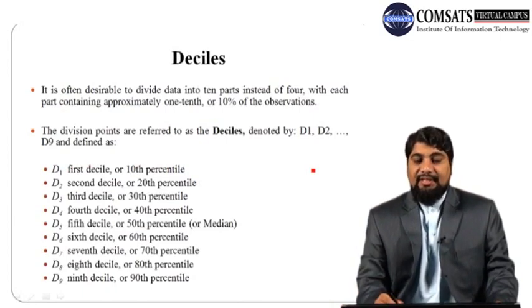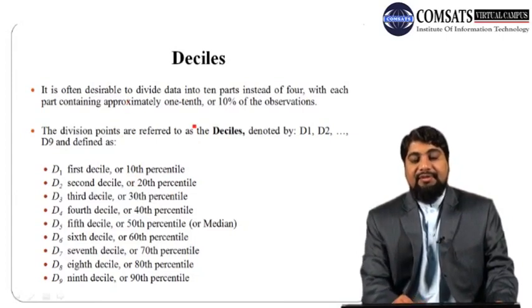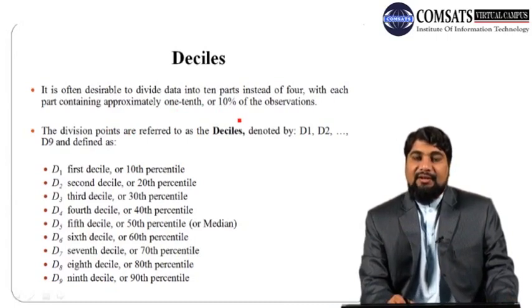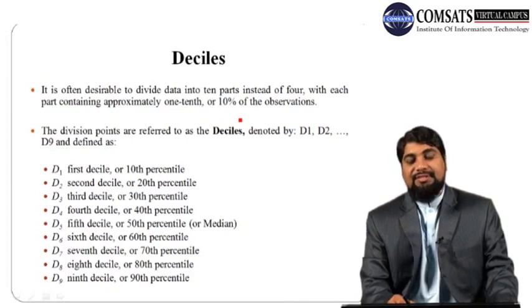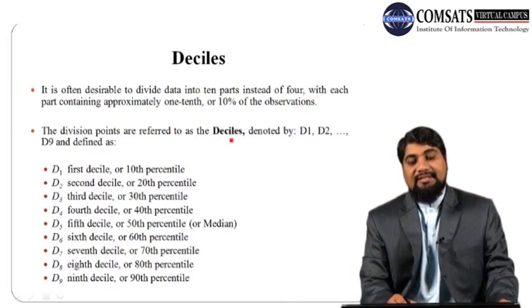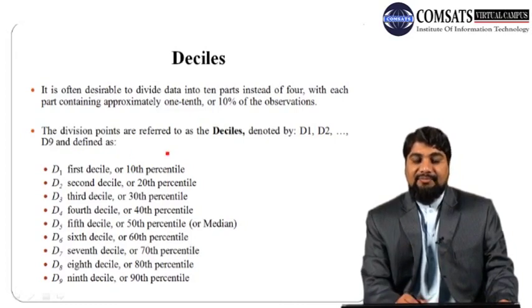So next we discuss the concept of deciles. It is often desirable to divide the data into 10 parts instead of 4, with each part containing approximately 1/10 or 10% of the observations. So instead of dividing the data into 4 parts, in some cases it is required to divide the data into 10 parts. The division points are referred to as deciles, which are denoted by D1, D2, and so on, up to D9,